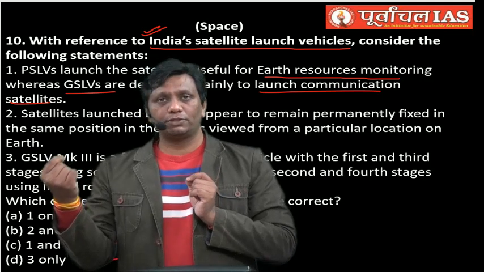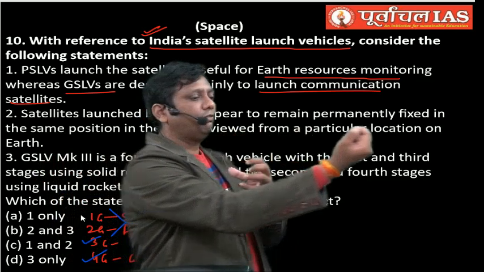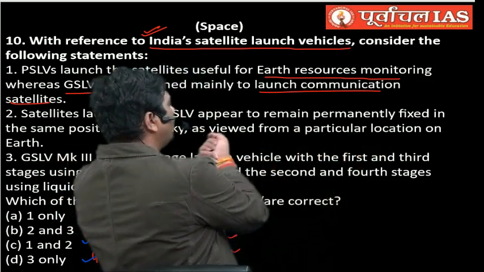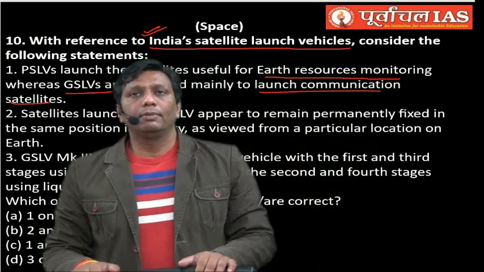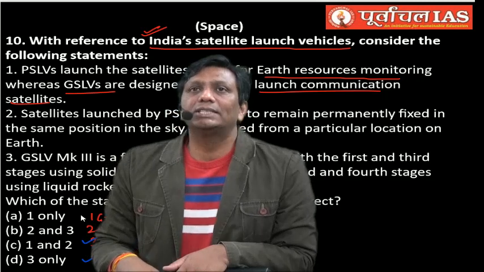And how is it possible? I told you, guys. Earth rotation 24 hours, satellite revolution 24 hours. So this location is always in front of the satellite. See, every time it is in front of the satellite. I hope you can understand. Some practical I will do, guys, during the static part.